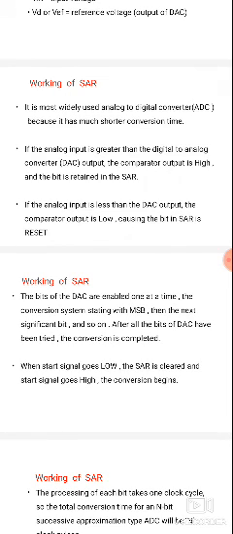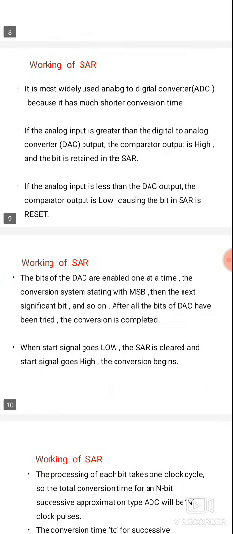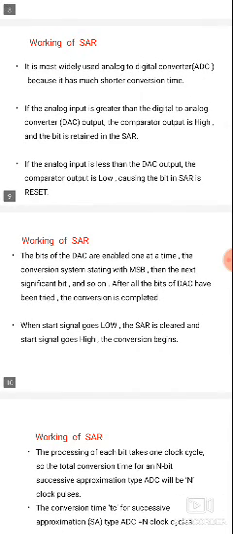If the analog input is less than the DAC output, the comparator output is low. The comparator output is low only when the analog input is less than the digital to analog converter output value. This causes the bit in the successive approximation register to be reset, returning to its original position.